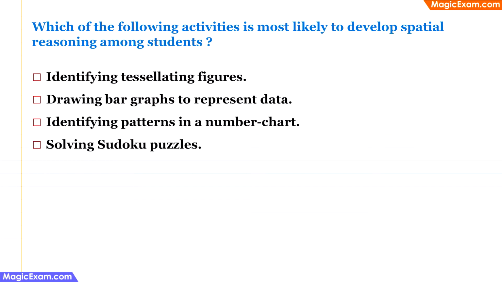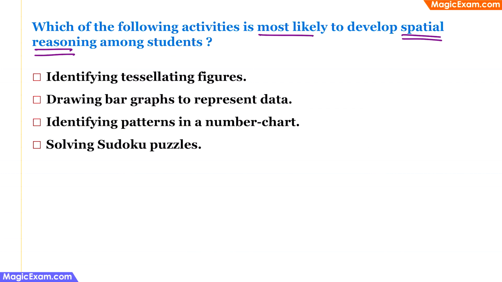Which of the following activities is most likely to develop spatial reasoning among students? Now, what is spatial reasoning? An example might be when you go to a shop and you look at a sofa and you want to buy it. But by looking at it, you are able to imagine or visualize whether this sofa will fit into the space that you have in your house. So you are imagining the sofa and mentally placing it in the space in your house. So this reasoning, this imagination that you are using here, is nothing but spatial reasoning.